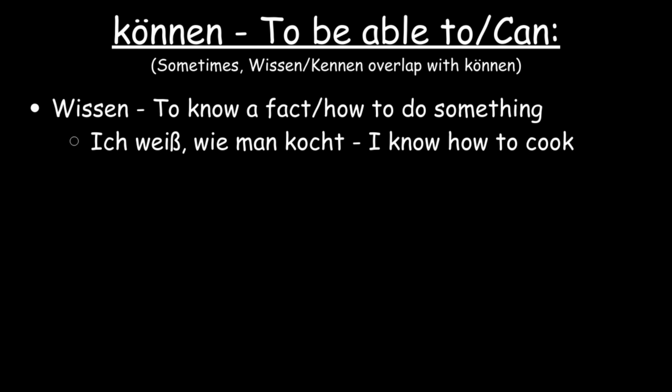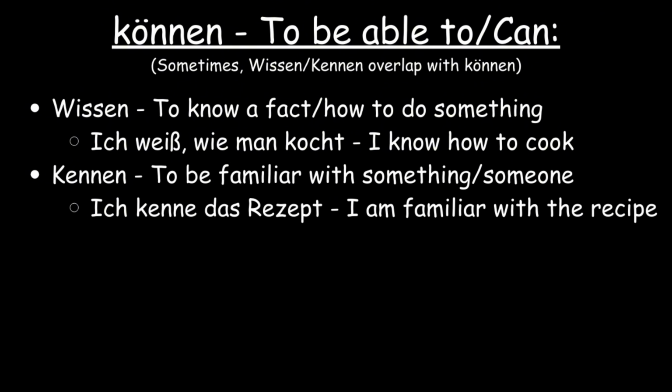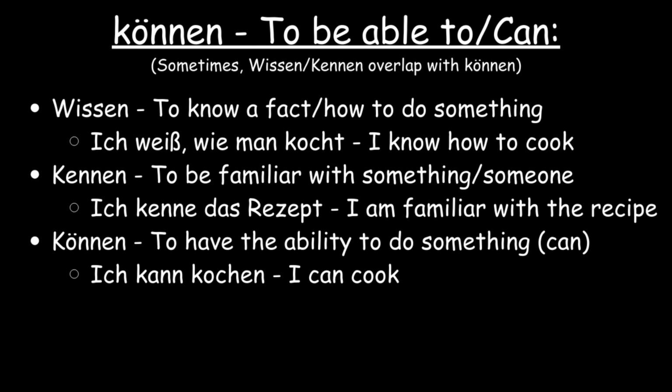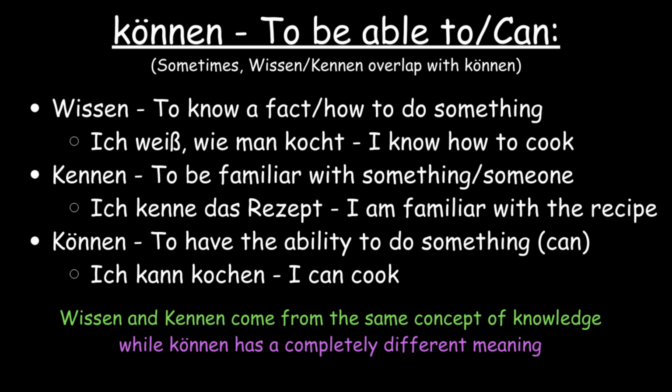Wissen means to know a fact or how to do something, like Ich weiß, wie man kocht. Kennen means to be familiar with something or someone, like Ich kenne das Rezept. However, können means to have the ability to do something, which translates to can. Ich kann kochen. The difference here is that wissen and kennen come from the same concept of knowledge, while können has a completely different meaning.